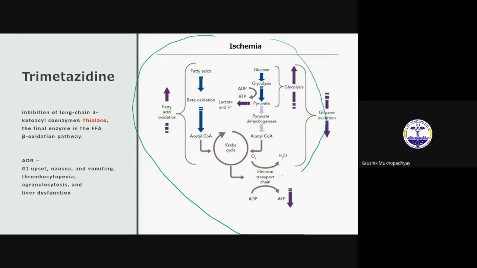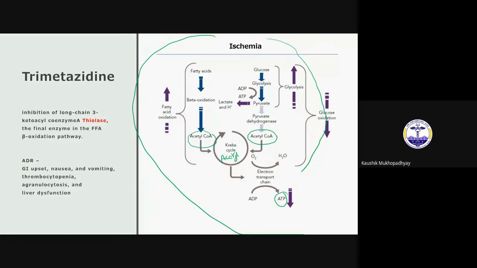In this diagram, concentrate. You can see there is the Krebs cycle, and acetyl CoA. You can get acetyl CoA from fatty acid, and you can get it from glucose metabolism also. It is required finally for ATP production, that you know from biochemistry.